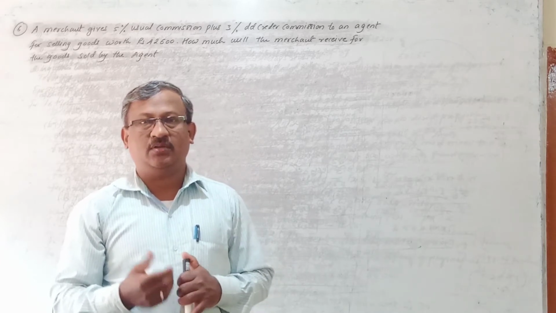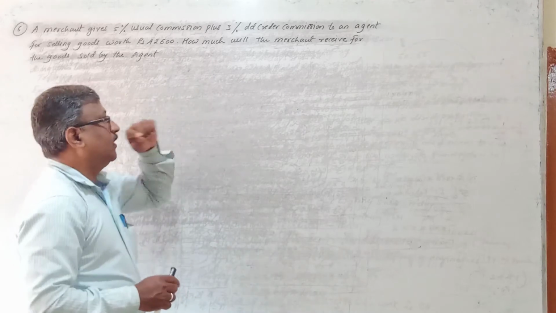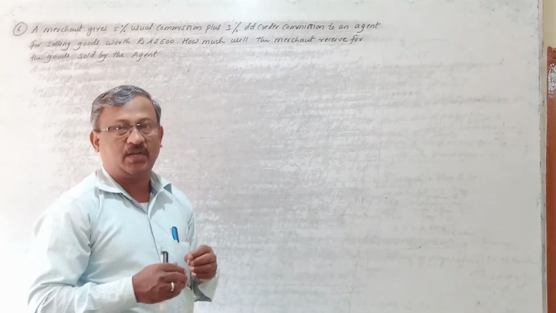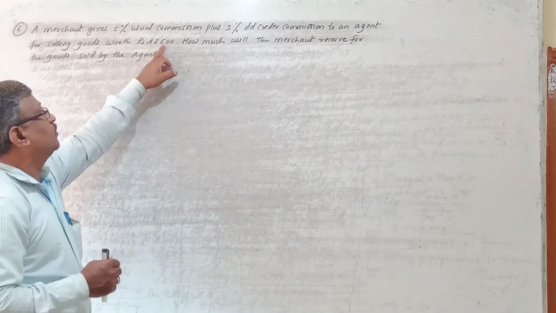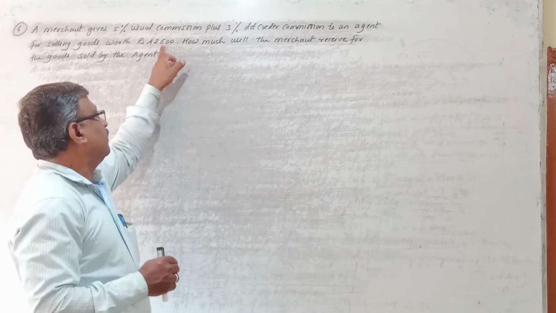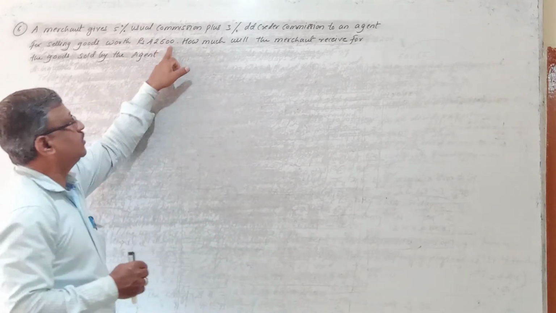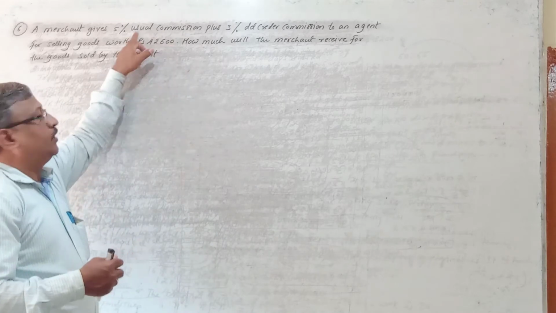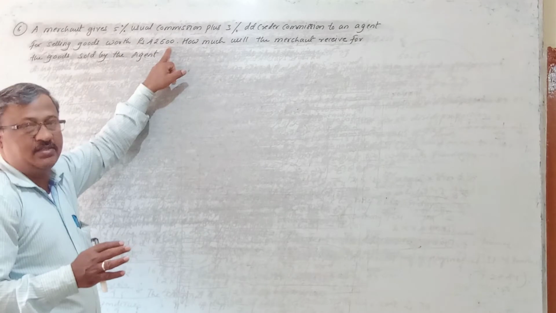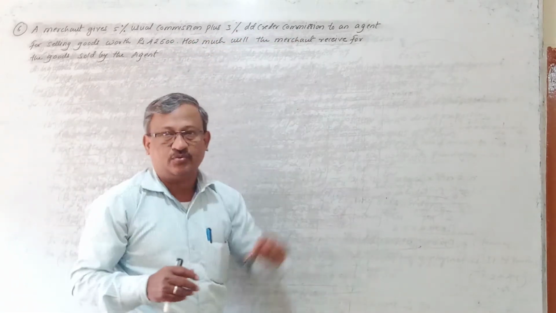Merchant means who here? The owner of the goods. So here the merchant, the owner, has appointed the agent to sell his goods, right? To sell his goods for how much? 42,600. So what the agent does? The agent will sell the goods on behalf of the merchant for rupees 42,600, and for selling he is getting what? Usual commission of 5% on sales, plus he is getting what? 3% del credere commission also.